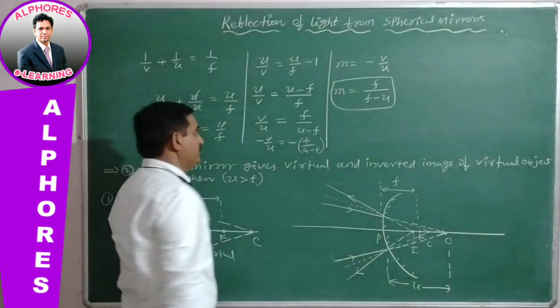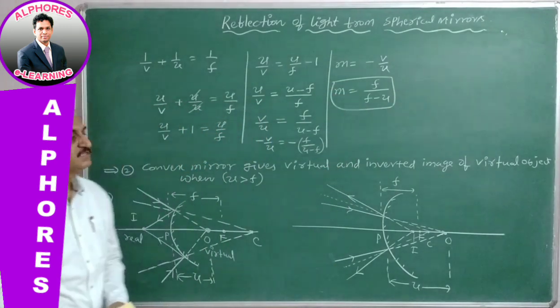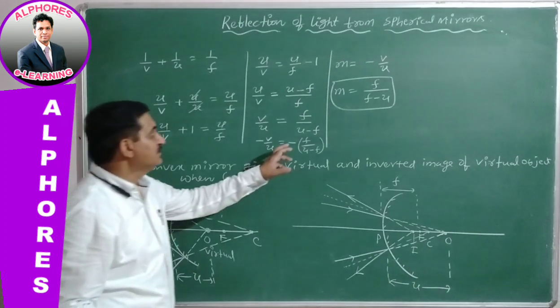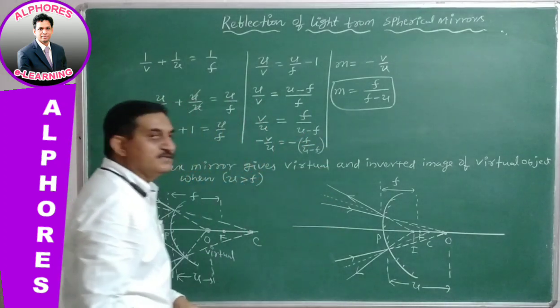So this is the magnification formula. Here the magnification is f/(f - u).